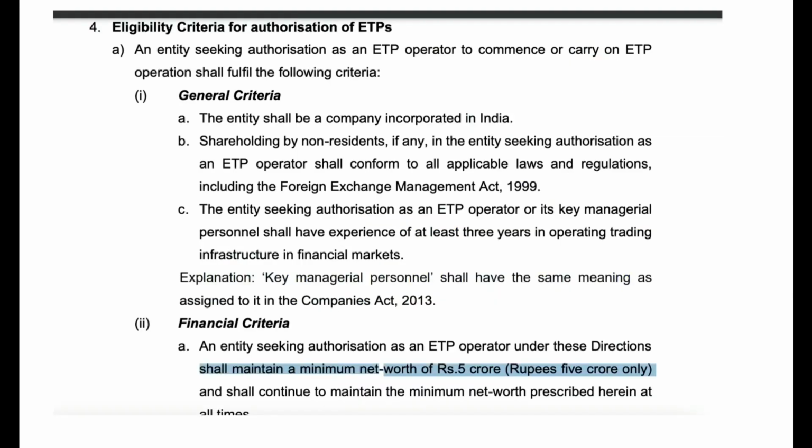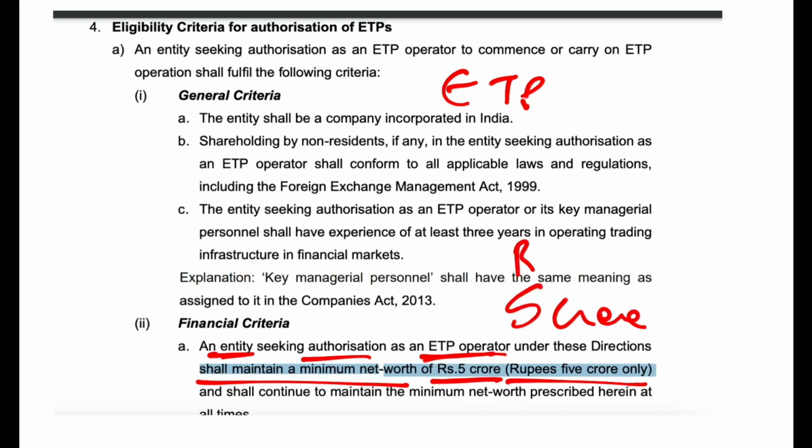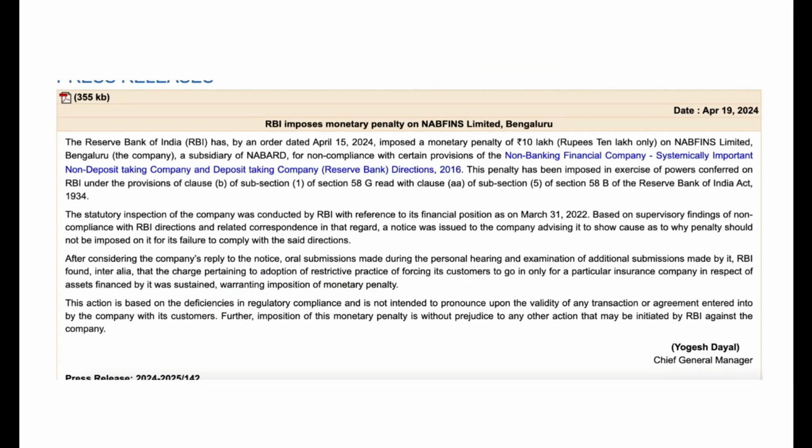So any entity seeking authorization as an ETP operator, if you want to work as an electronic trading platform, then your net worth has to be minimum 5 crore. Minimum 5 crore. So this is a good MCQ question: according to the recent RBI guidelines, what is the minimum net worth for a company that wants to work as an electronic trading platform? The answer is 5 crore rupees. That is the only thing that you need to know.